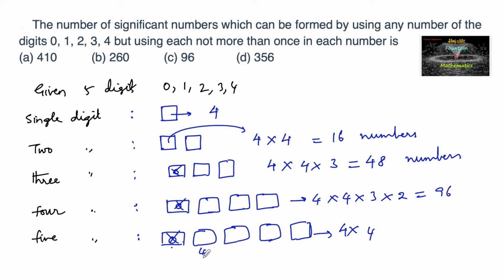And if 2 digits are occupied out of 5, then 3 possibilities, and if 3 digits are occupied, then 2 possibilities for the next place. And then there is only one digit possible for the last place. So we have 4 into 4 into 3 into 2 into 1, again 96 numbers.